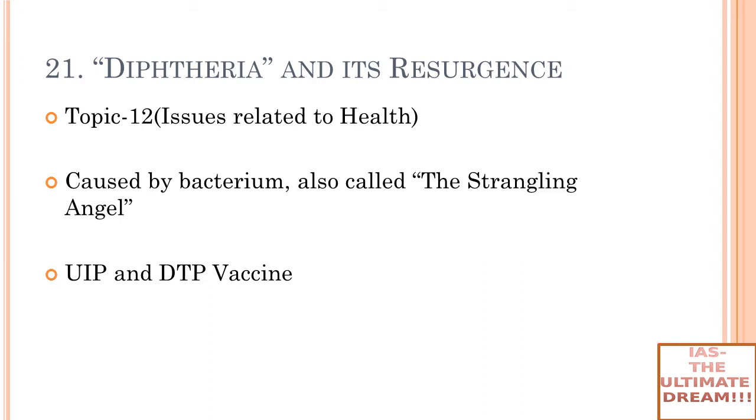What is UIP? Universal Immunization Program. What is it? So it was a vaccination program which was started in 1985 by the Government of India. Right now, it is one of the key areas under NRHM, that is National Rural Health Mission. And what does it do? So it provides vaccination for 12 diseases. So we have talked about 3 diseases right now. Your work is to find out the other 9 diseases, and remember it, because it becomes important from the prelims point of view. So 12 diseases in total are covered; vaccination for 12 diseases is provided by UIP.